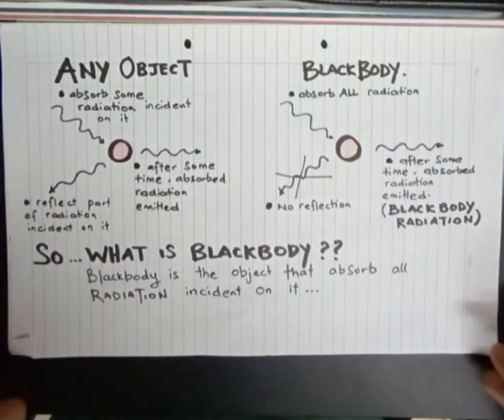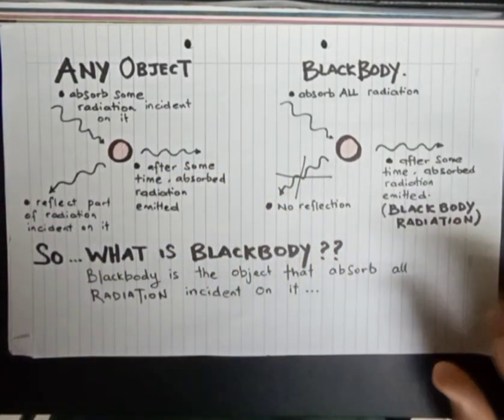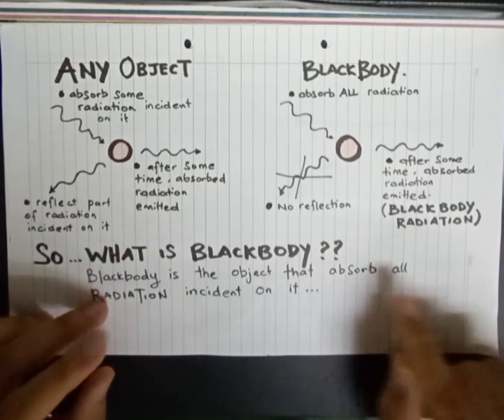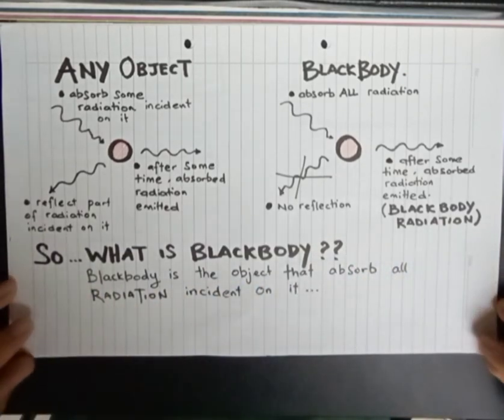So now we can define what a blackbody is. A blackbody is an object that absorbs all radiation incident onto it.